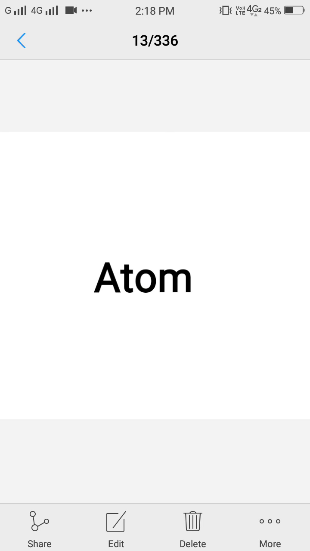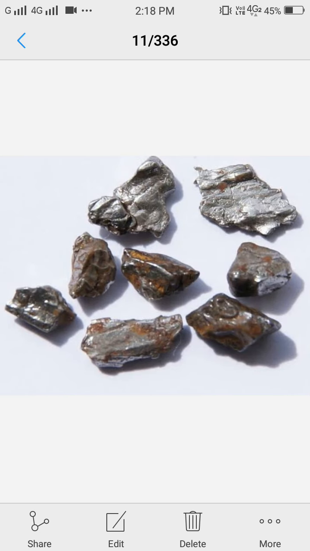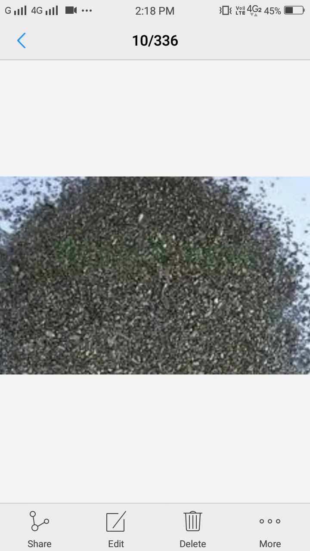For example, if you break a piece of iron into smaller pieces, all these small pieces of iron show the properties of iron. On breaking them further, you will obtain smaller and smaller pieces which still exhibit the properties of iron.